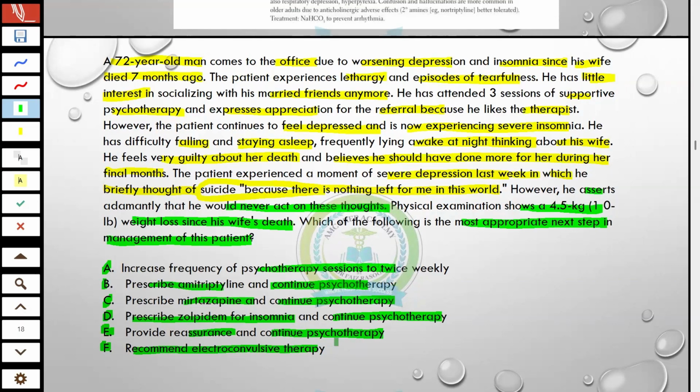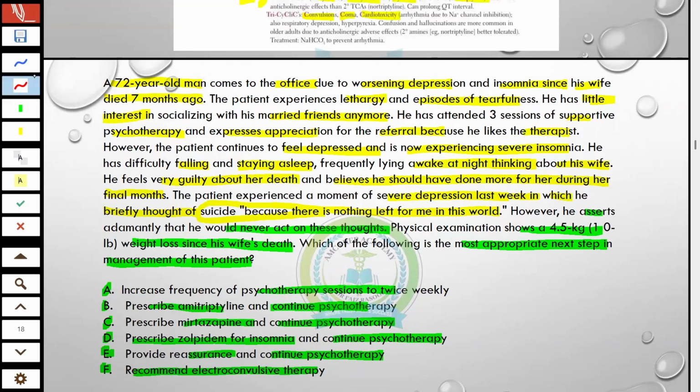See here, the depressive criteria is fulfilled, as insomnia is present, little interest is present, lethargy is present, and episodes of tearfulness. Your diagnosis of depression is fulfilled.